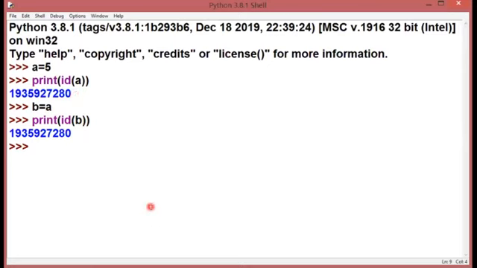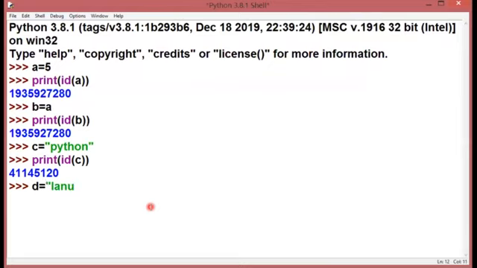So let's take another example. C is equal to Python, right? And if I say that the ID of C is this, and D is equal to, let's say, language, and the ID of D is this. But if I say B is equal to D, then what will happen?